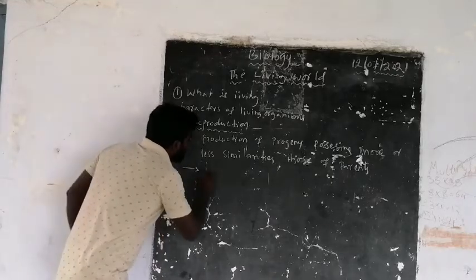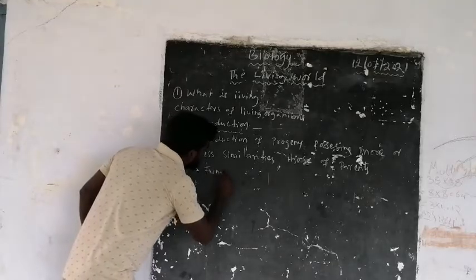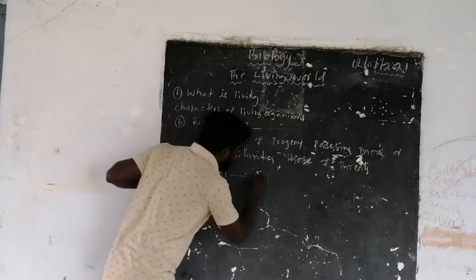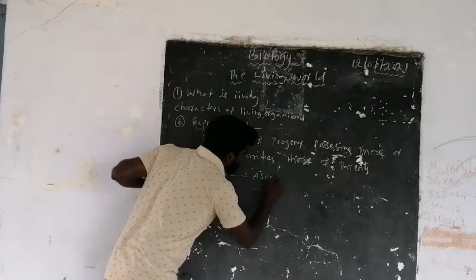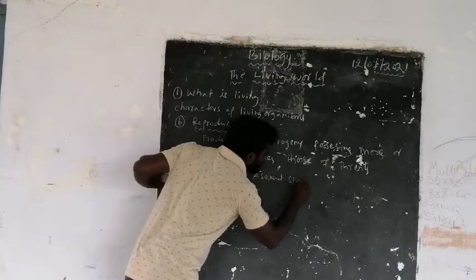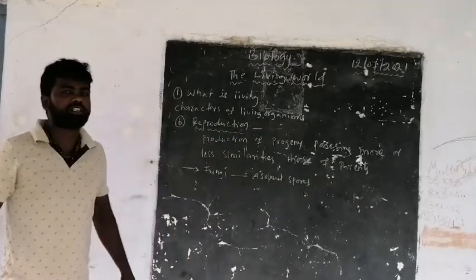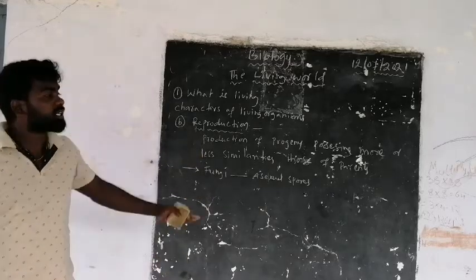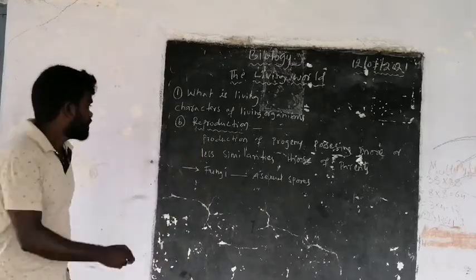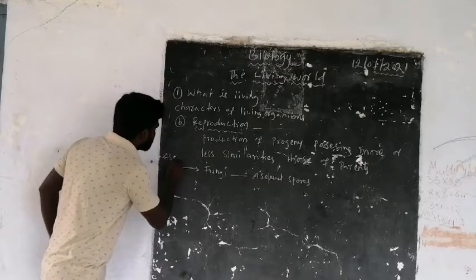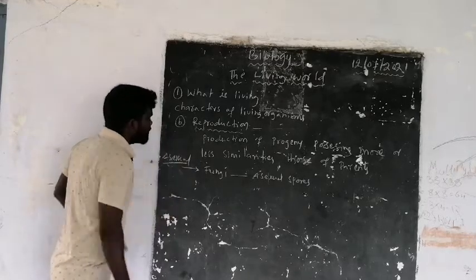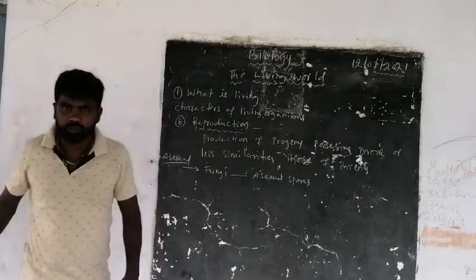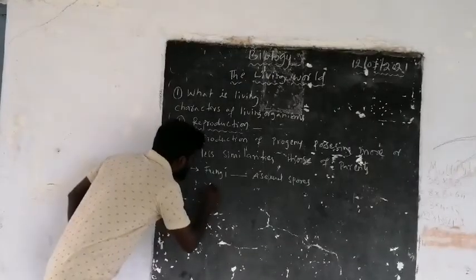Here, organisms like fungi reproduce asexually by production of asexual spores, and next yeast